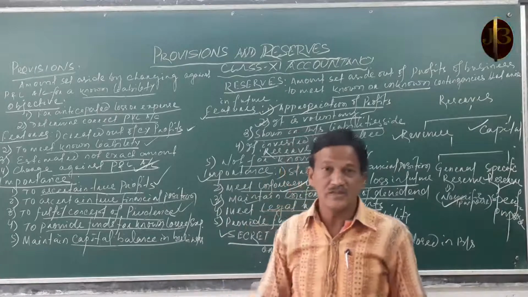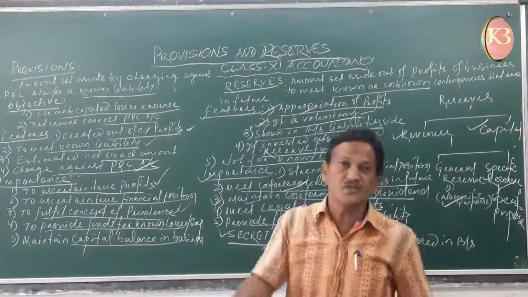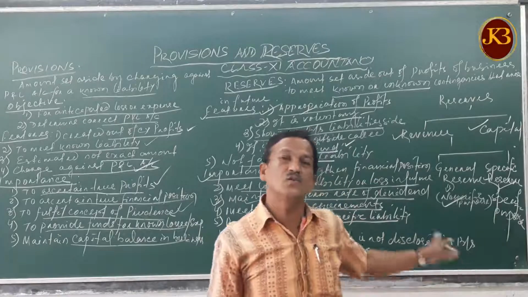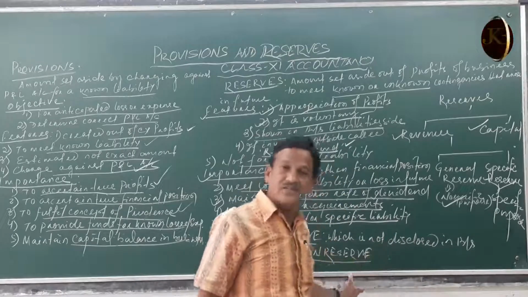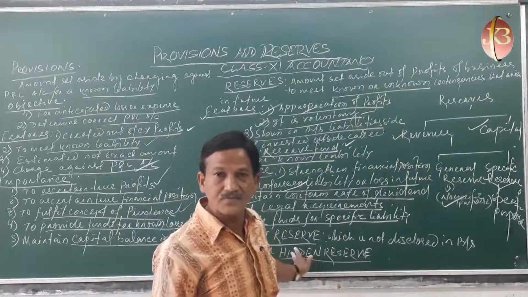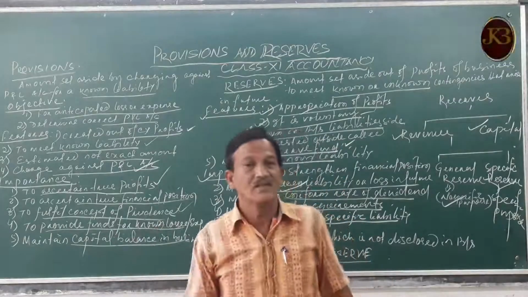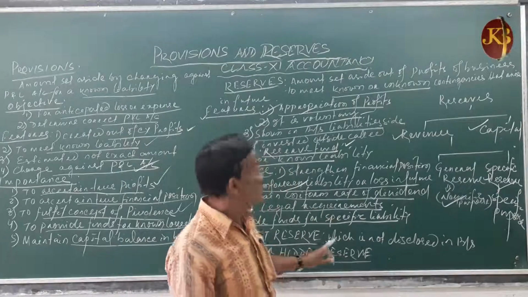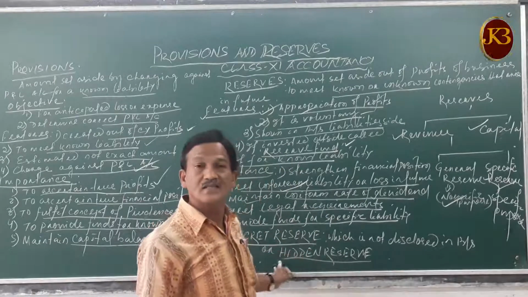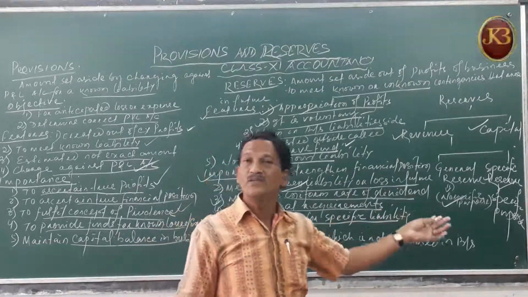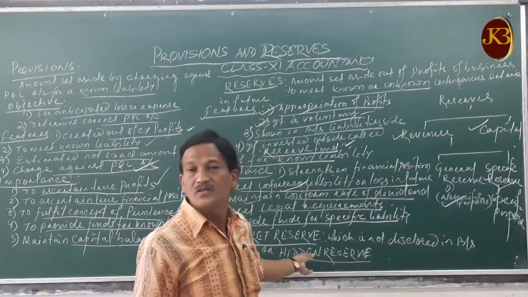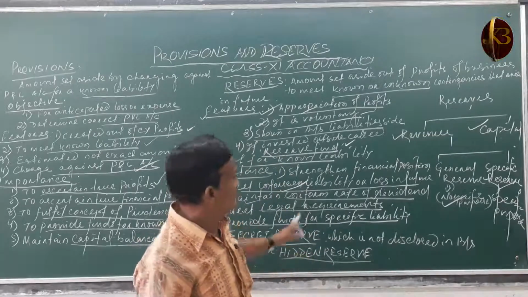Overvaluation of stock, excess valuation of stock, reduces your profits, and that goes to your secret or hidden reserves. Or it is the excess valuation of your assets and liabilities, so that the assets show more amount, which goes to your secret reserves. So these are the secret reserves.